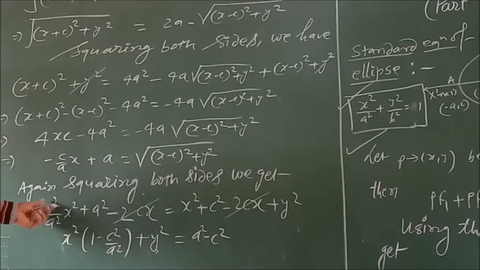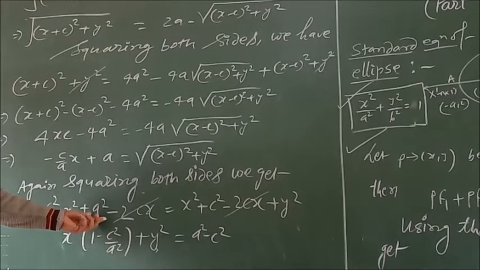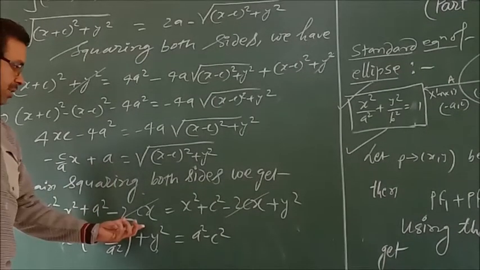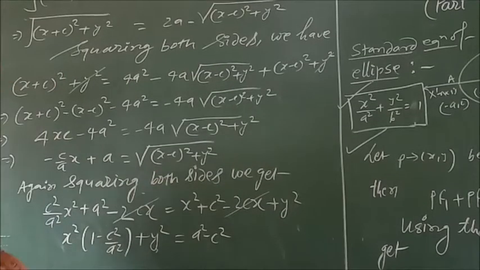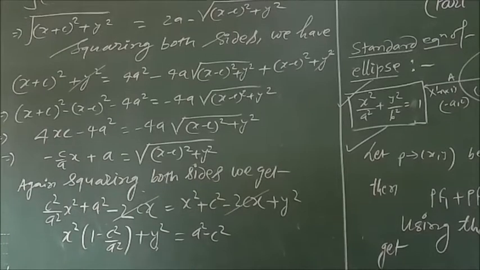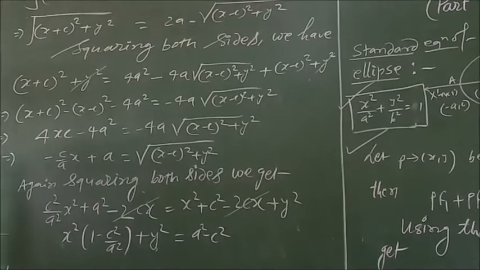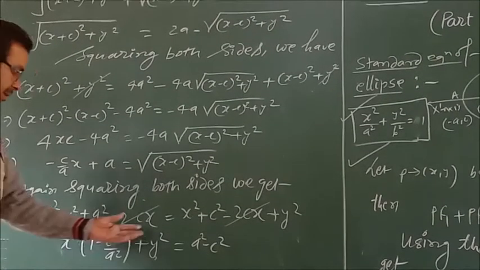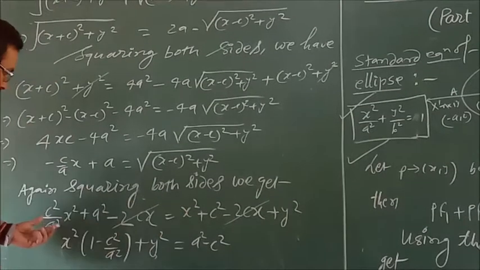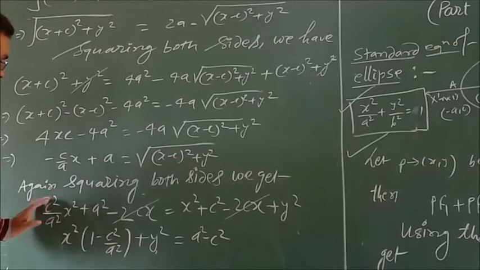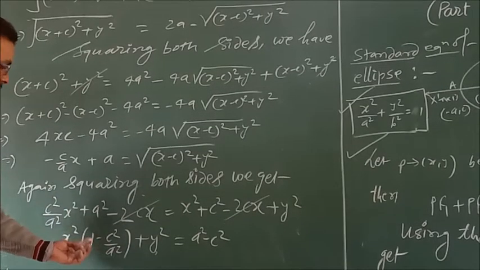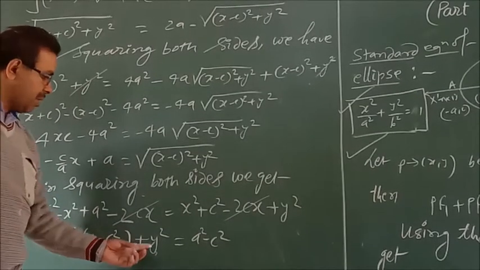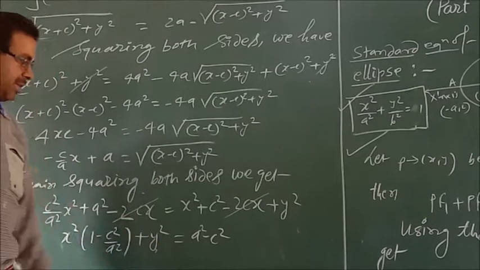next term is equal to (c²/a²)x² + a² − 2cx. (a−b)² का फार्मूला आपने अप्लाई कर दिया, यहाँ भी हमने फार्मूला अप्लाई किया। 2cx will be cancelled to each other on both sides having the same term, and taking x² in bracket after transfer of this term on the RHS, we have x²(1 − c²/a²) + y² = a² − c².